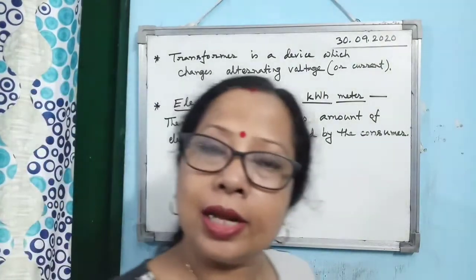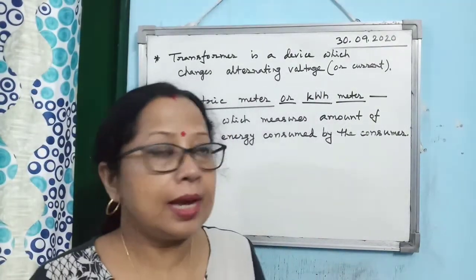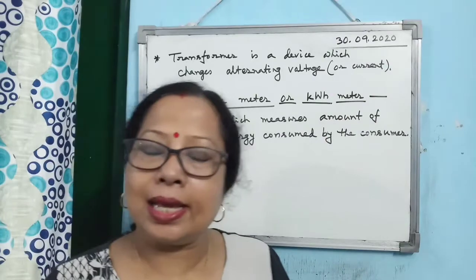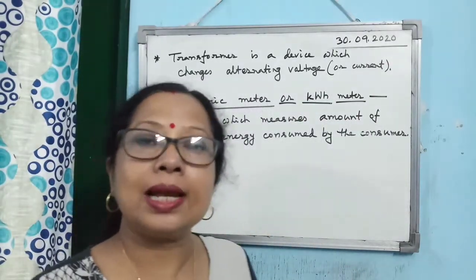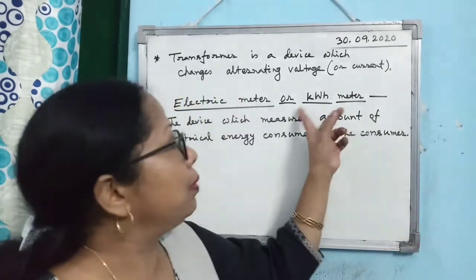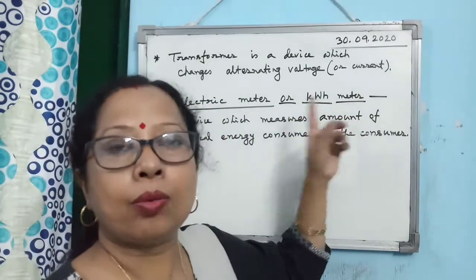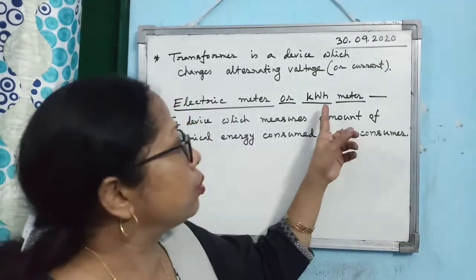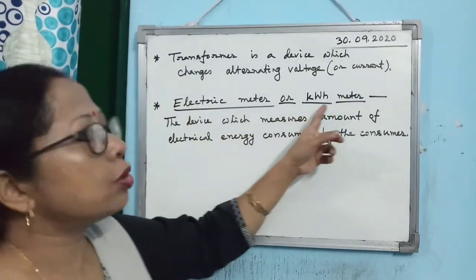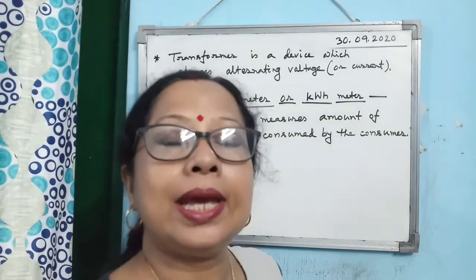You should strictly follow the convention. kWh meter. Why? Because the unit of electrical energy is kWh, kilowatt hour. So that's why the electric meter is also named the kWh meter.